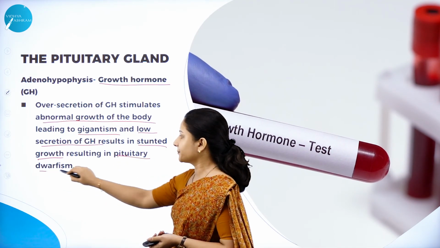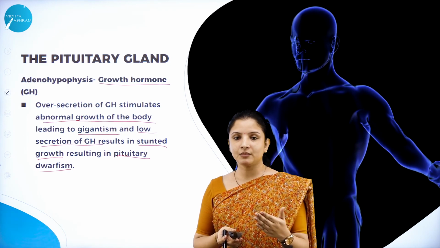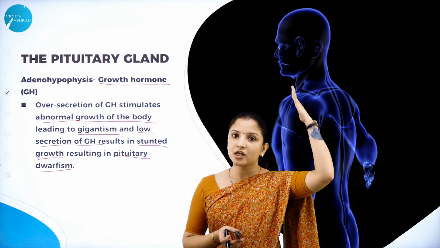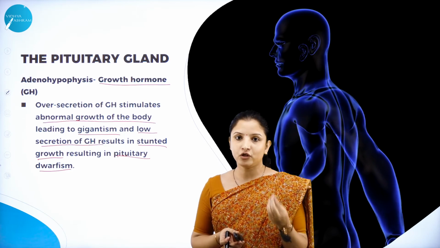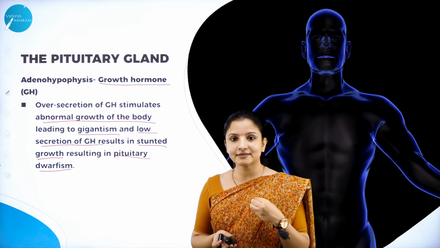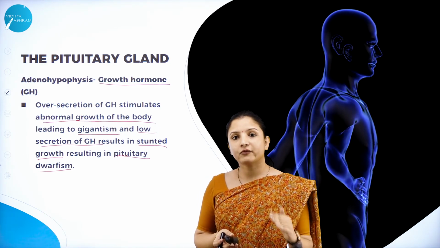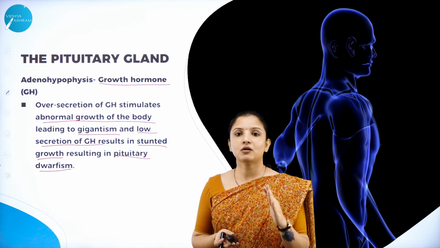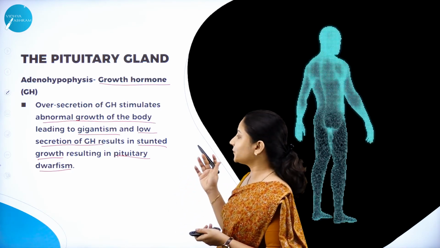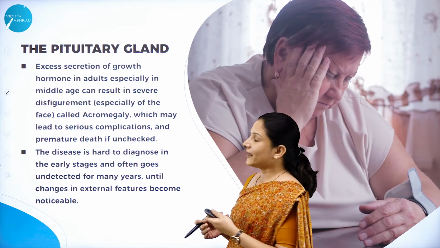pituitary dwarfism. So oversecretion of growth hormone causes gigantism, that is the person will become very huge compared to the normal stature of a human being. And the undersecretion of growth hormone results in a very short stature, or dwarfism, which is called pituitary dwarfism. Next, talking about excess secretion.